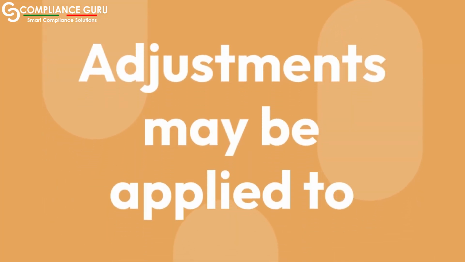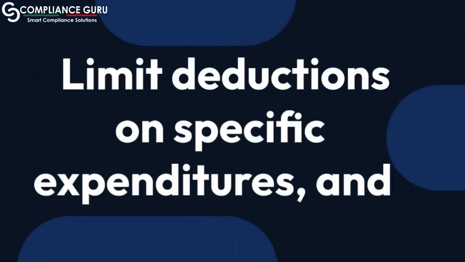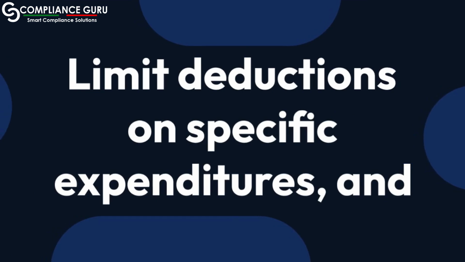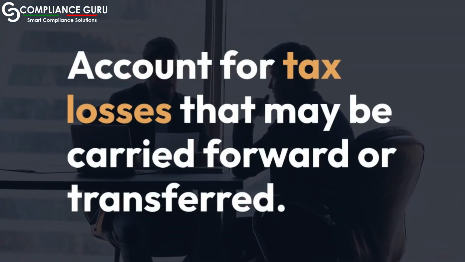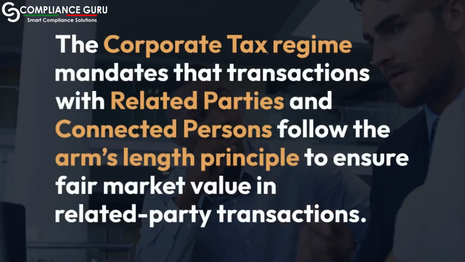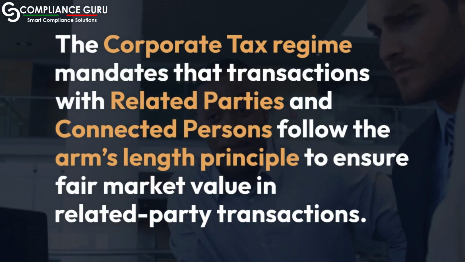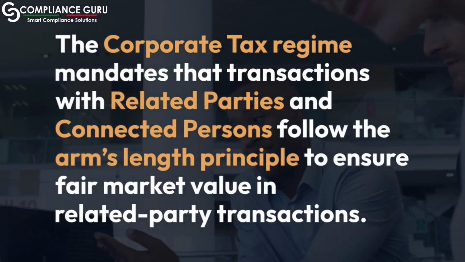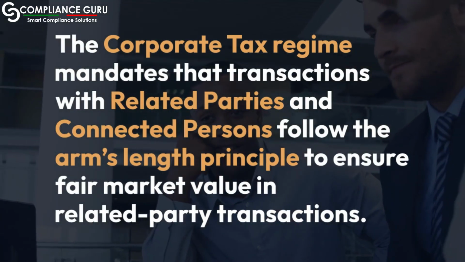Adjustments may be applied to exclude exempt income, limit deductions on specific expenditures, and account for tax losses that may be carried forward or transferred. The corporate tax regime mandates that transactions with related parties and connected persons follow the arm's length principle to ensure fair market value in related party transactions.